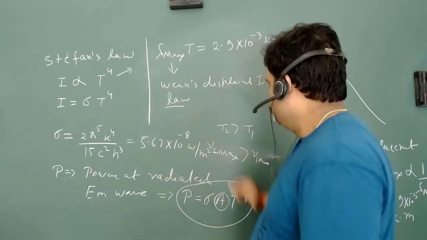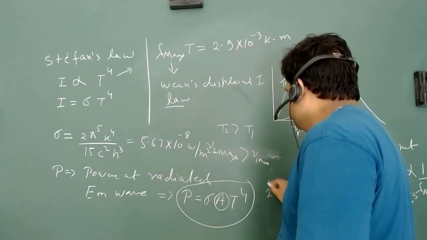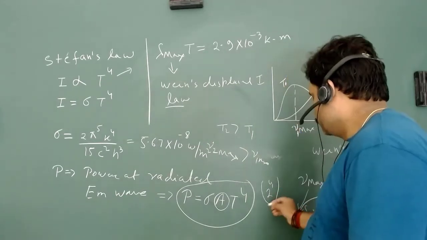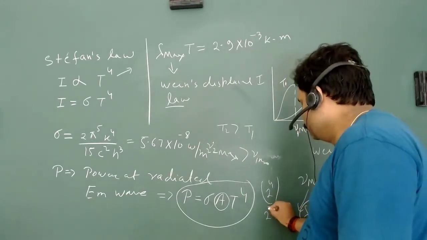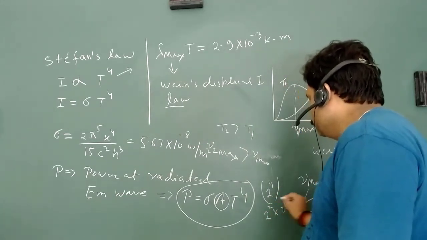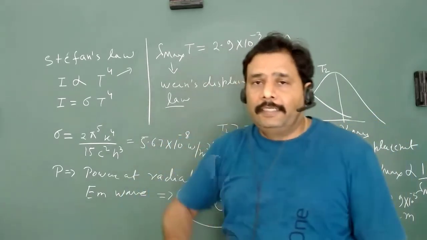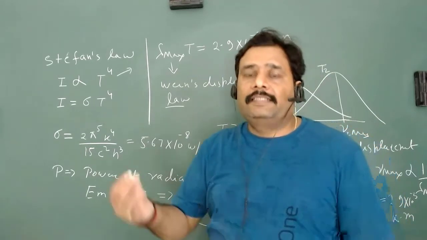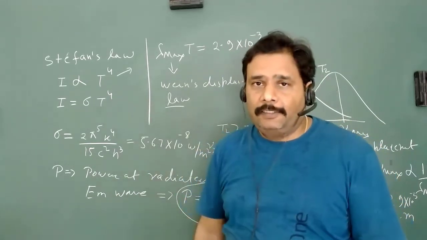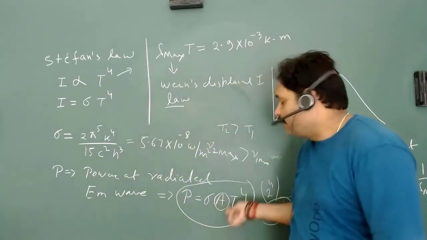2 to the power 4 is 2 to the power 2 into 2 to the power 2. That means it will go to 16 times. So if we increase the temperature twice, the power increases 16 times, keeping the surface area constant.